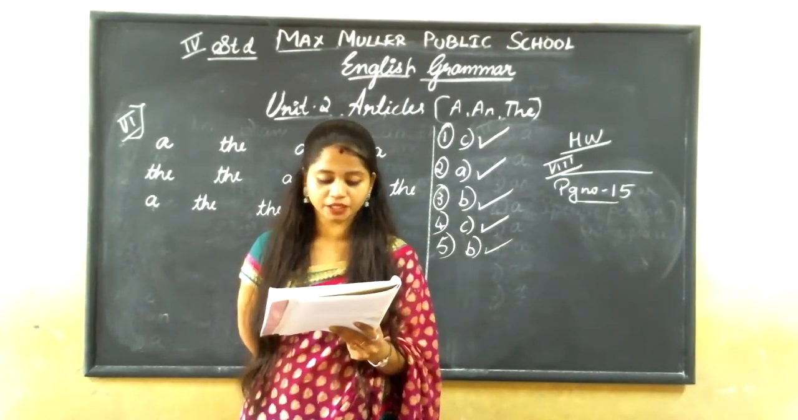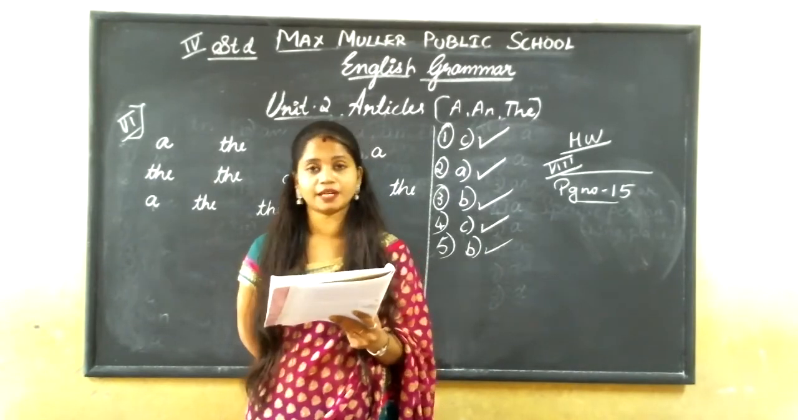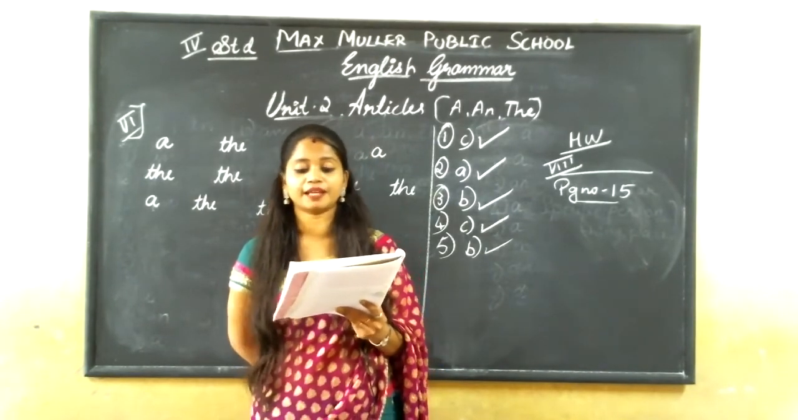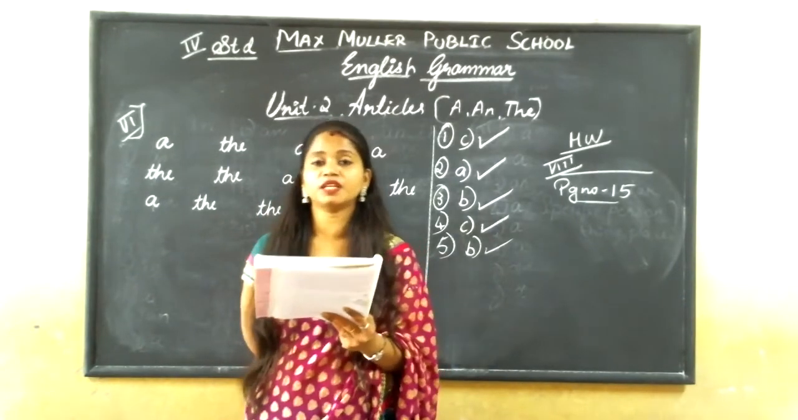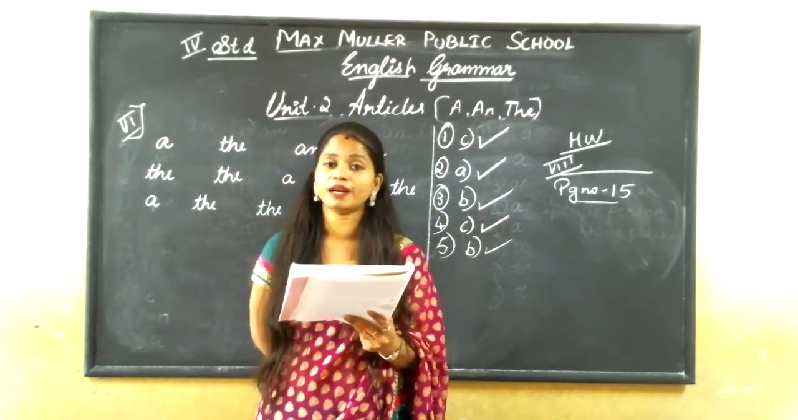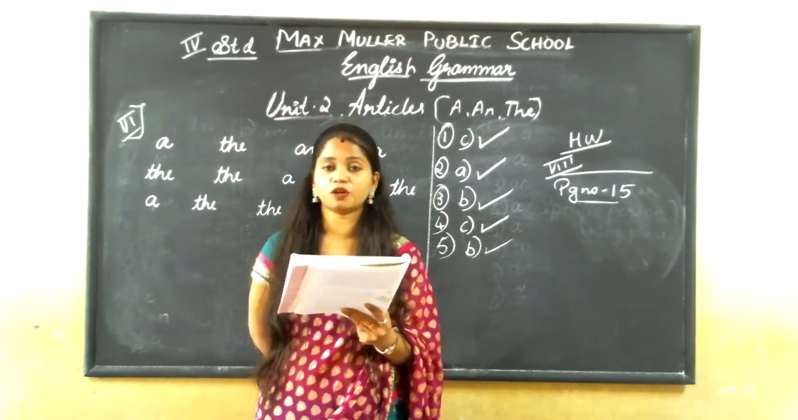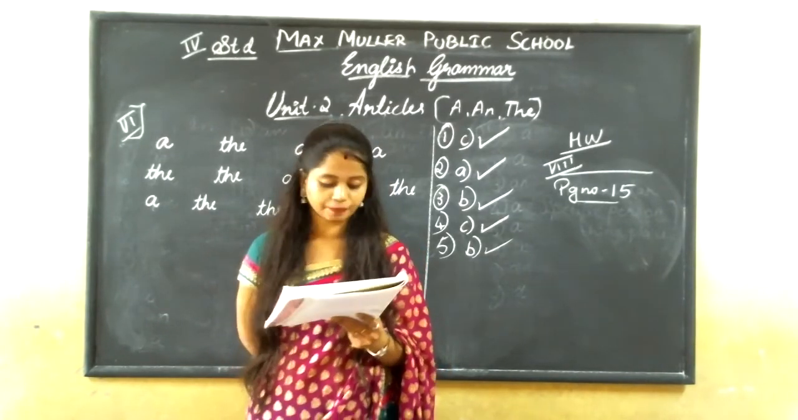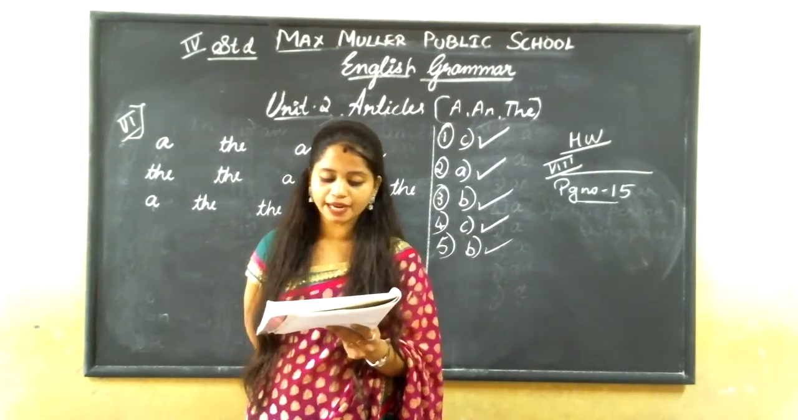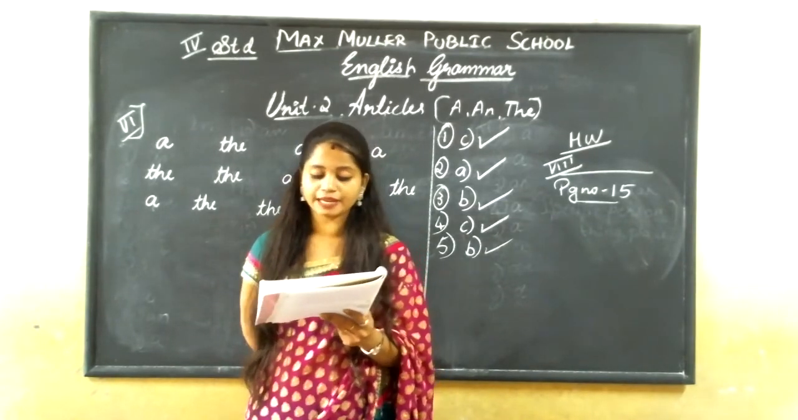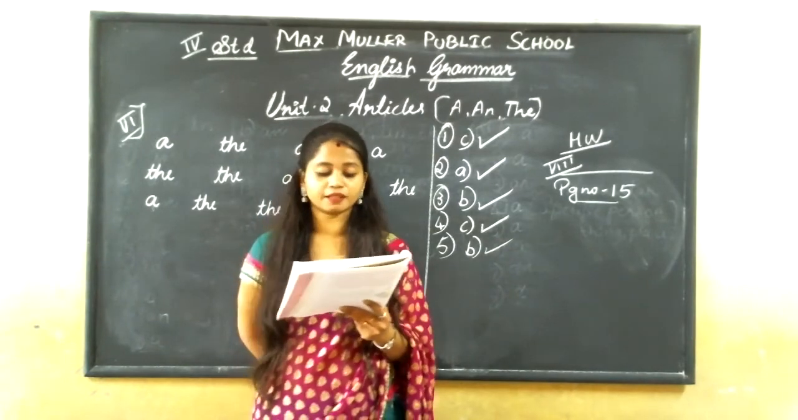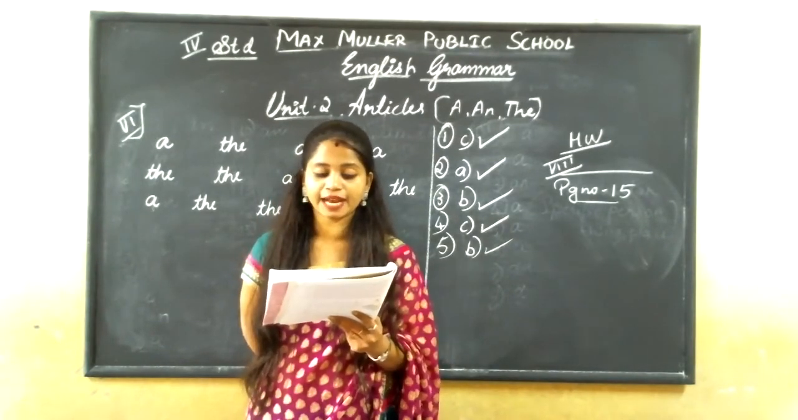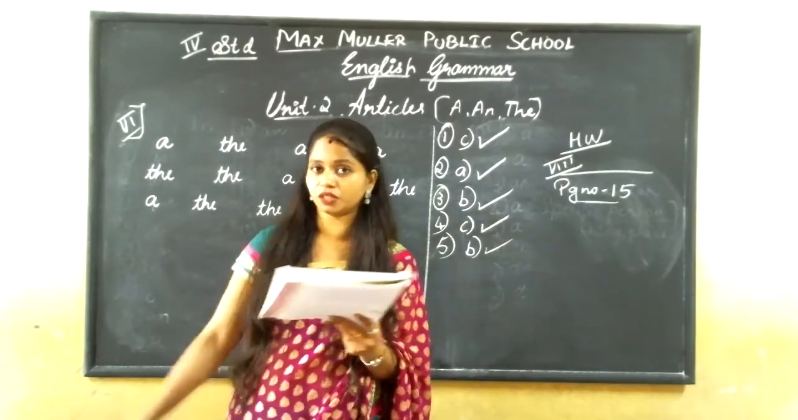Which is the capital? Port Blair is the capital of Andaman and Nicobar. In the first line itself, they have given Port Blair is the capital of these islands. Instead of these islands, you have to write Andaman and Nicobar Islands. Next is, what are the islands famous for? The islands are famous for their sandy beaches. It is in the third paragraph, first line.